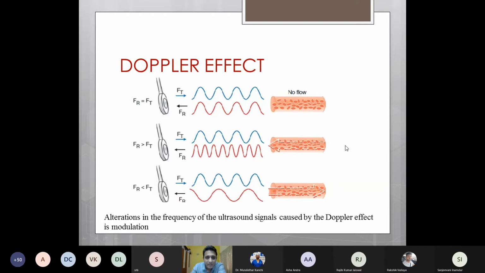This can be explained based on the analogy with an ambulance with a siren. For example, if the ambulance with a siren is moving towards you, we will find that the volume is increasing as it moves towards you. Whereas as the ambulance is moving away, the volume will decrease. But actually, the volume of the siren remains the same. It is just because it is moving relative to you, we feel that the frequency or the volume has increased or decreased.